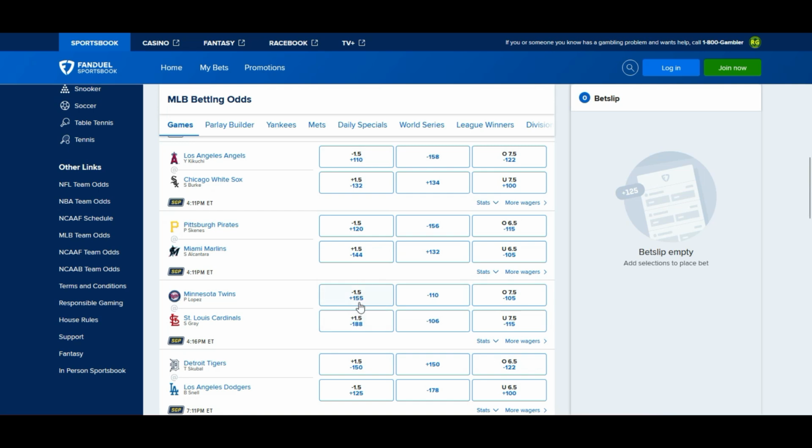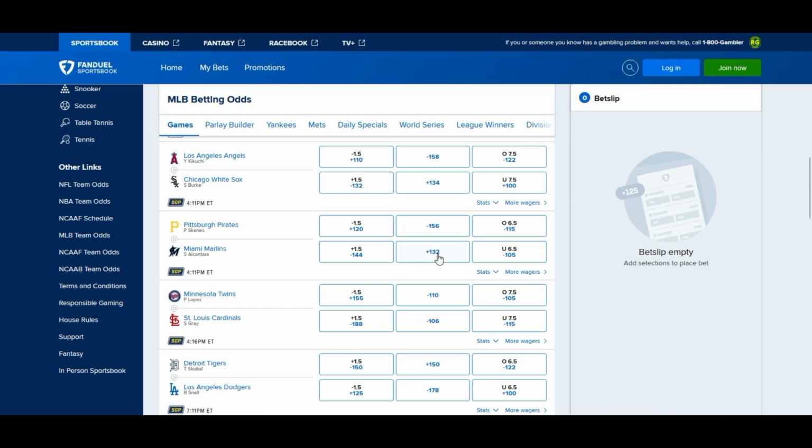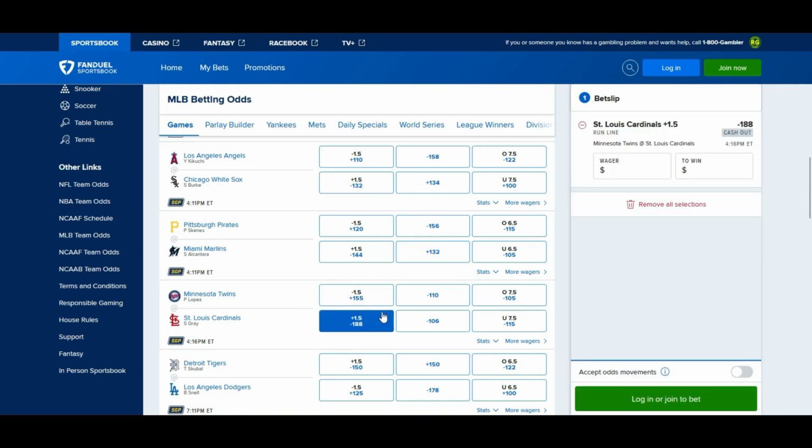Plus 1.5 run line, 155 run line for the Twins. Plus 1.5 run line for the Cardinals at minus 188 cost. 96% going with Minnesota in this one. This is another one of those games. Close game. Take that opportunity. Bookie's gonna cash this. This minus 188 is probably the one, other than the minus 205 we saw earlier, probably the highest of the day, the second highest of the day as far as a run line.